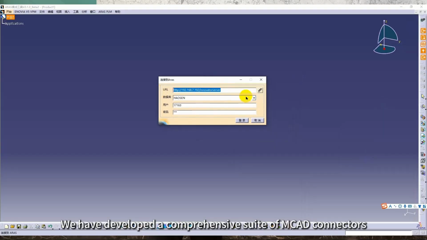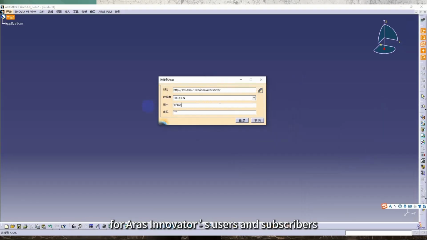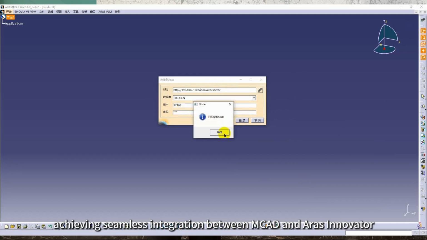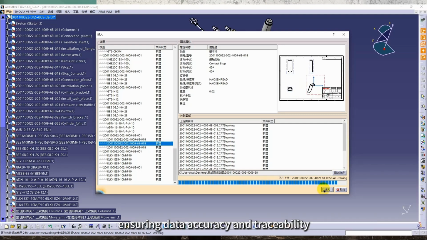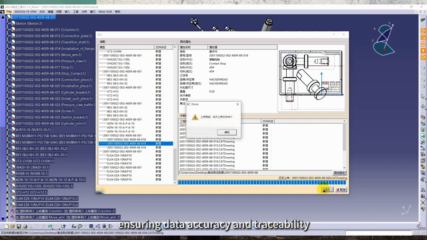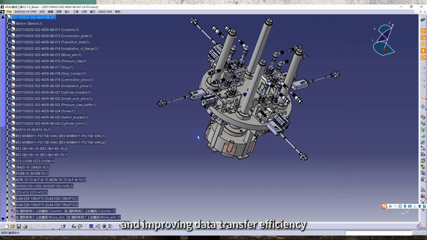We have developed a comprehensive suite of MCAD connectors for Aras Innovator's users and subscribers, achieving seamless integration between MCAD and Aras Innovator, ensuring data accuracy and traceability, avoiding manual errors, and improving data transfer efficiency.